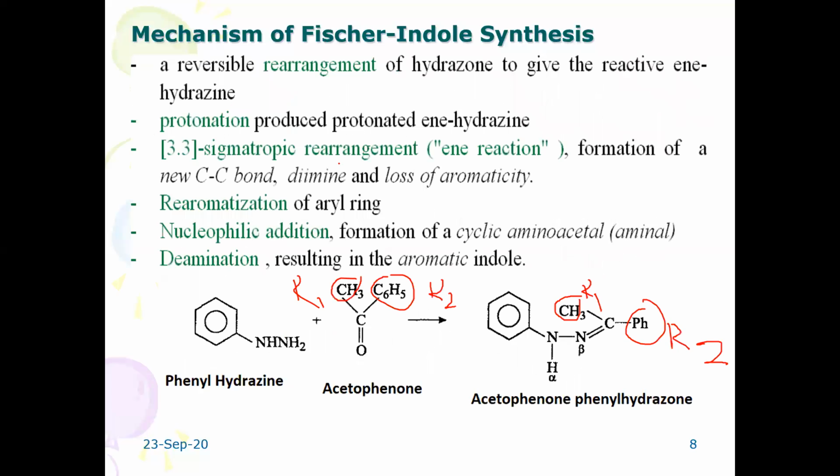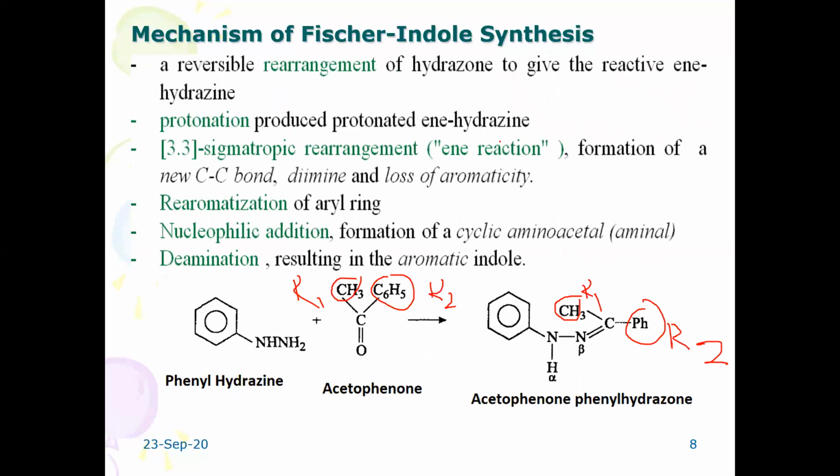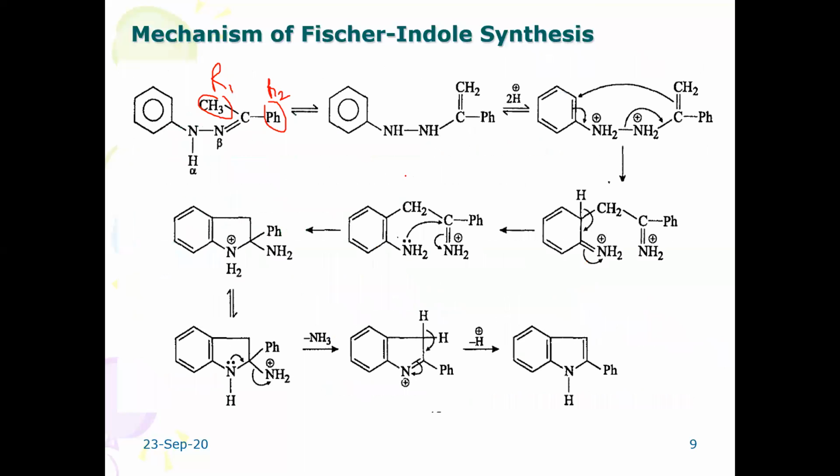These steps are very, very important. Reversible rearrangement of hydrogen: once again, I will explain. It is a reversible rearrangement of the hydrazine derivative, that means ene hydrazine is going to form. Later, that involves a 3,3 sigmatropic rearrangement, which involves formation of a new carbon-carbon bond, diimine, and loss of aromaticity.